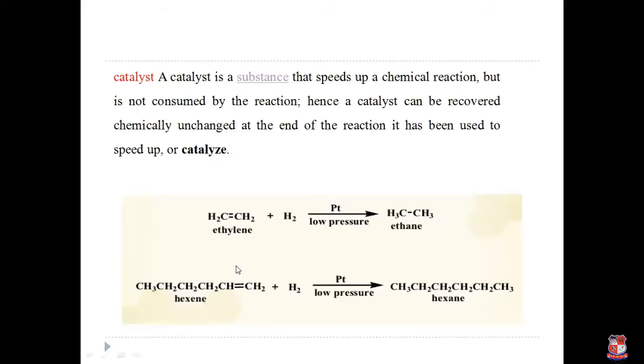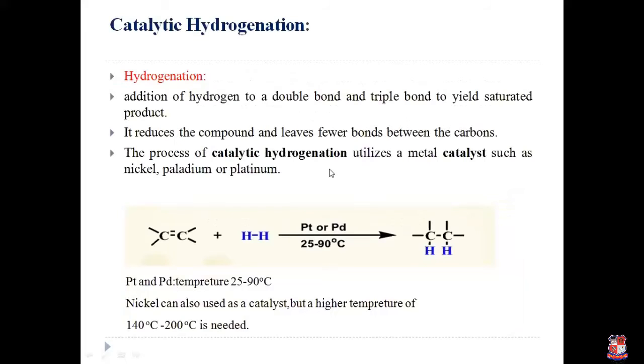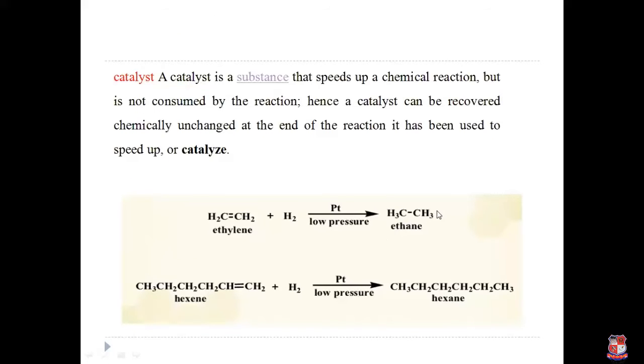So it acts as an unsymmetrical alkene, reacts with hydrogen, and produces hexane. So by catalytic hydrogenation, a saturated alkane is produced. Starting from ethylene, the product is ethane, meaning alkene to alkane is generated.